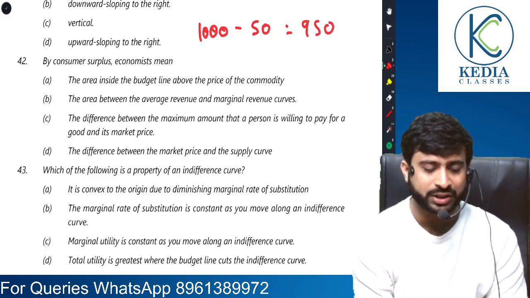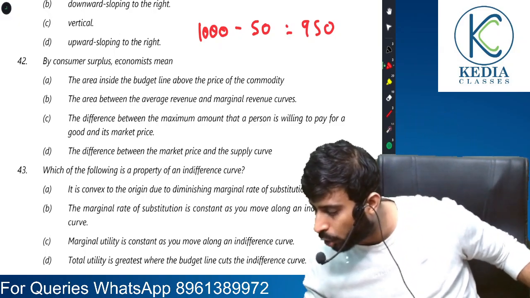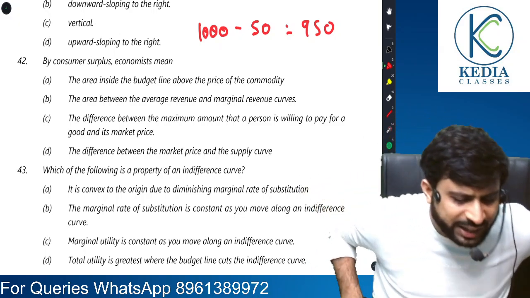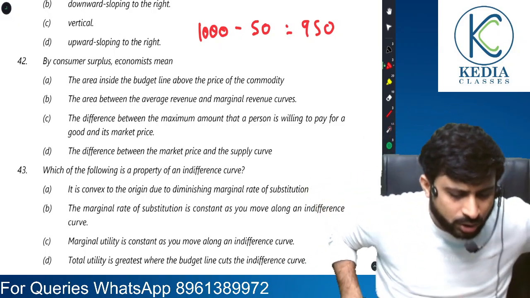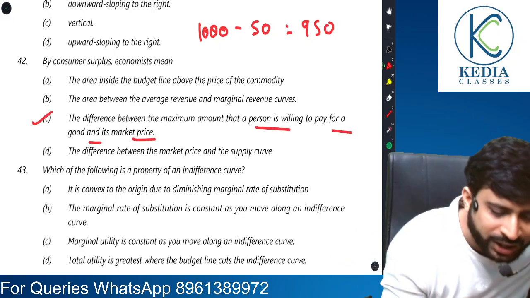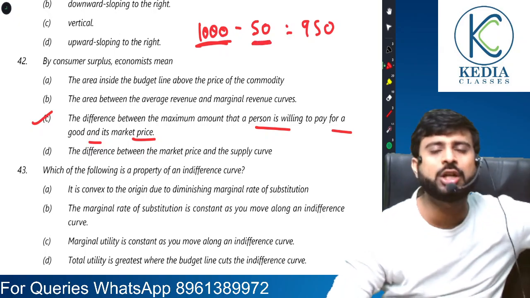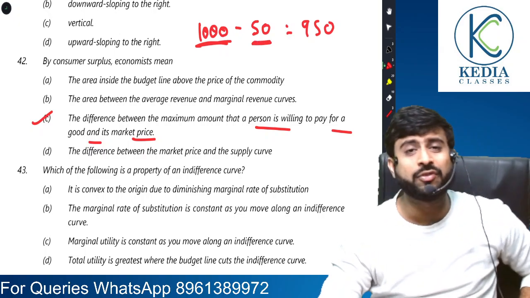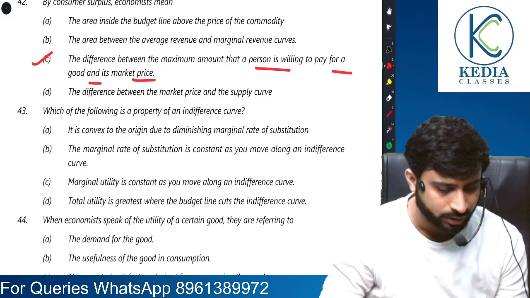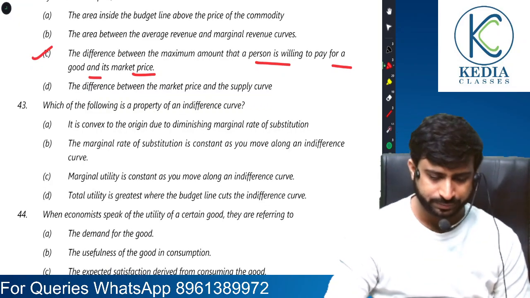Now let's see what they are trying to ask. By consumer surplus, economists mean what? Area inside the budget line? No. The difference between the maximum amount that a person is willing to pay for a good and its market price. See, I was ready to pay 1000, but I am actually paying the market price of 50. So 950 is my surplus. That is correct. Which of the following is a property of an indifference curve?